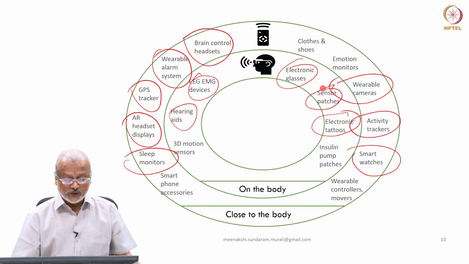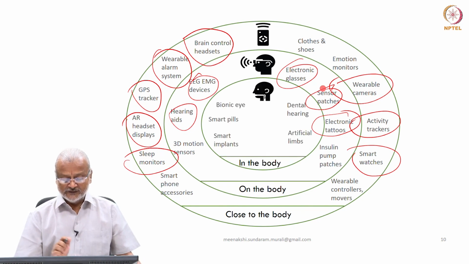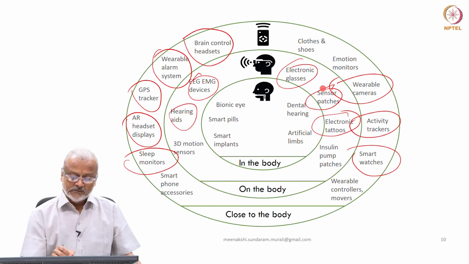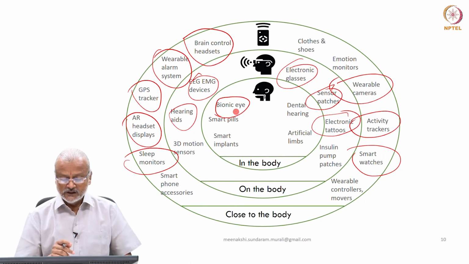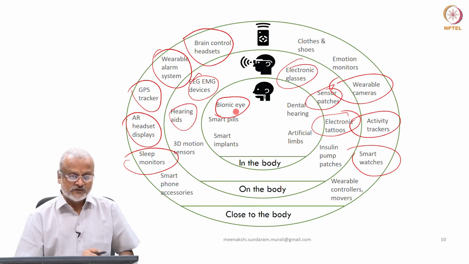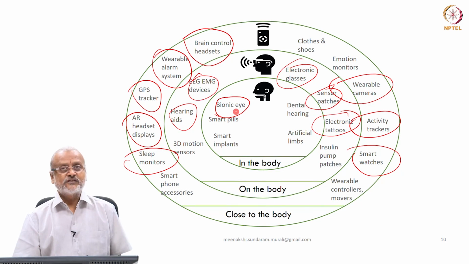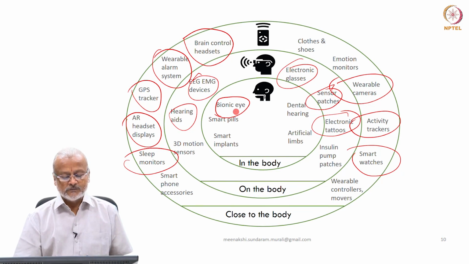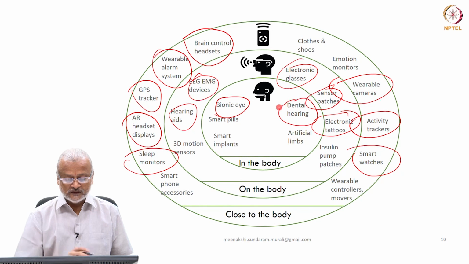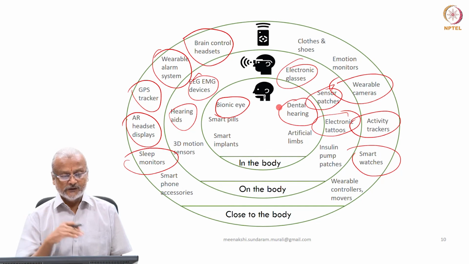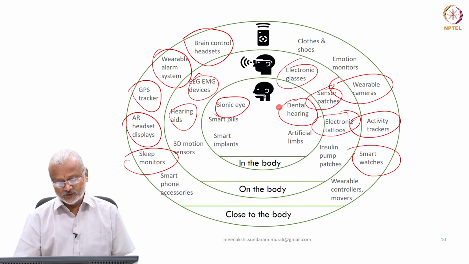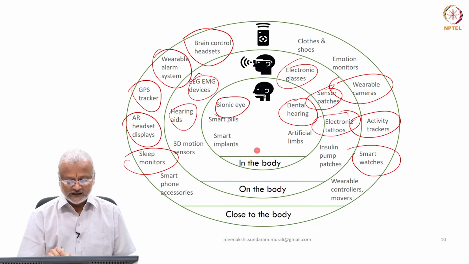And the final one is inside the body: bionic eye, smart pills that travel in your internal organs, smart implants that constantly measure the stress you are putting on an organ, artificial limbs, and dental hearing, which is a very new technology where an implant is given and you can hear remotely or locally. There are various configurations you'll be able to do. A lot more is happening inside the body and closer to the body.